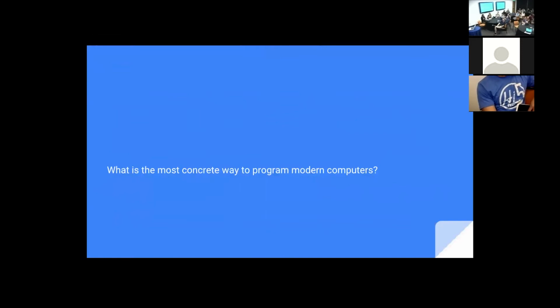What is the most concrete way to program modern computers? Does anybody know the answer to this? The most real way. Assembly code. What's that? Assembly. You're getting darn close. Machine language. Machine code, machine language.